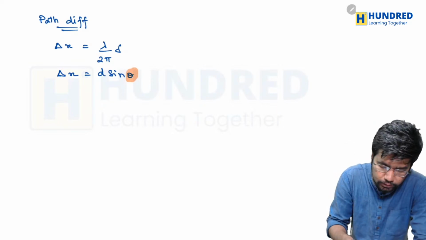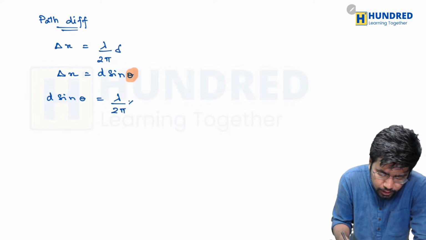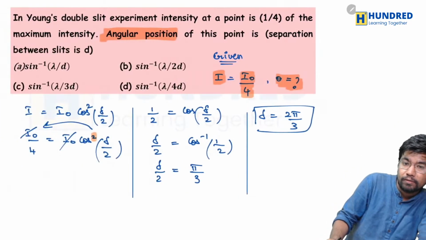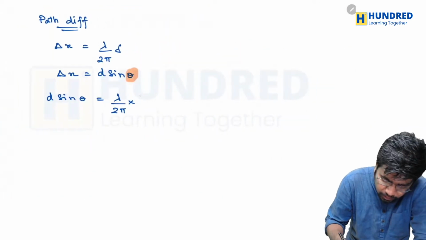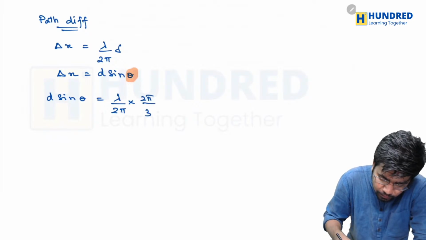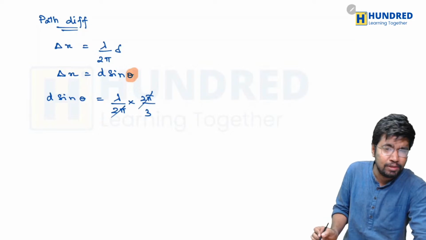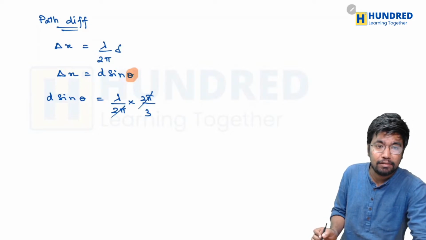That's how we are going to solve it. So d sine theta should be equal to lambda divided by 2 pi into, in the place of del, the value we have found here: 2 pi divided by 3. So what are the terms that will cancel? Well, 2 pi and 2 pi will get cancelled. We will be just having lambda by 3.